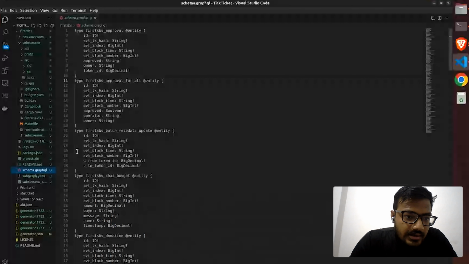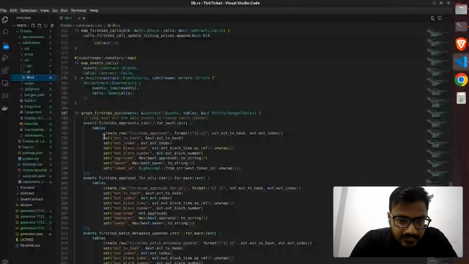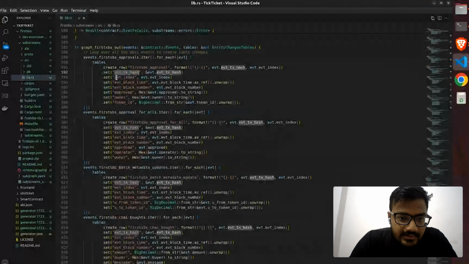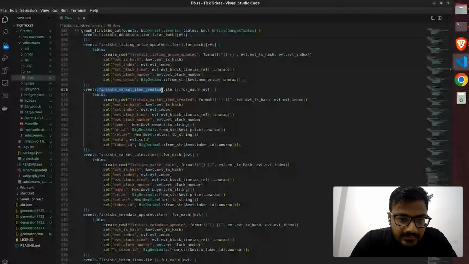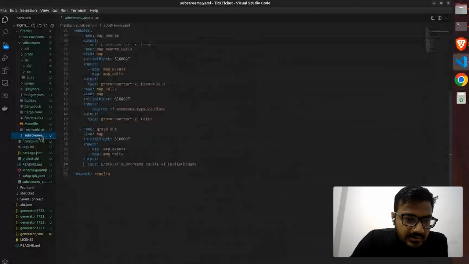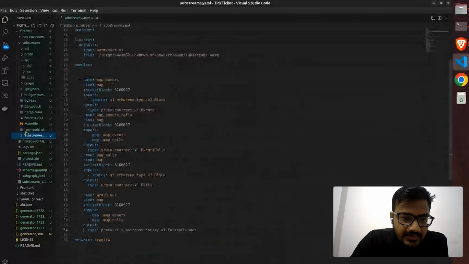So first approval, we have the data type of string, event index of the string type, all this, block number. Basically, it's the parameter and it's the data type, we can see that, or it's the value. So we have all this for market item created, and all this data is also present in the subgraph schema as well.